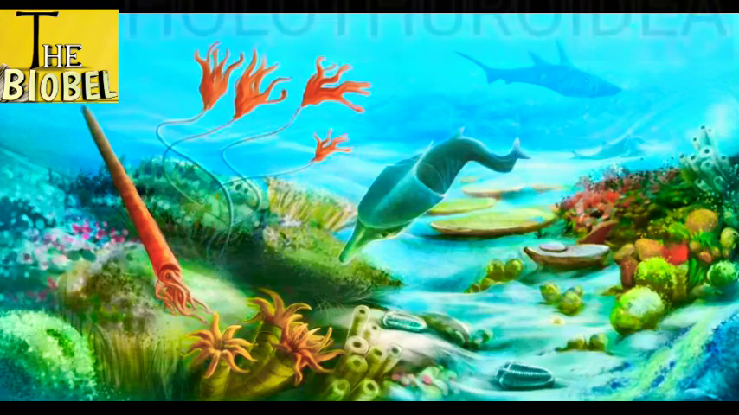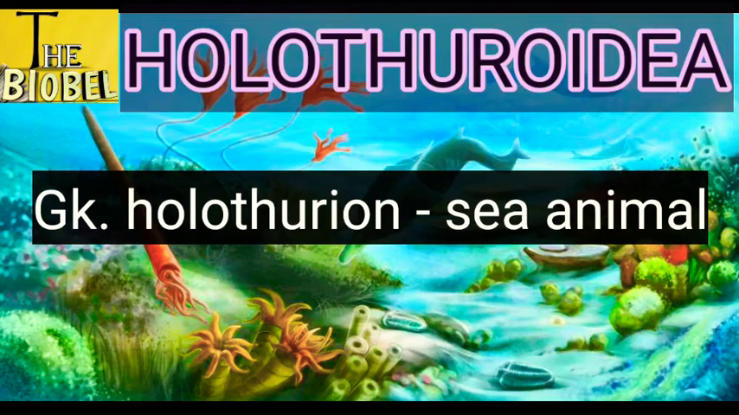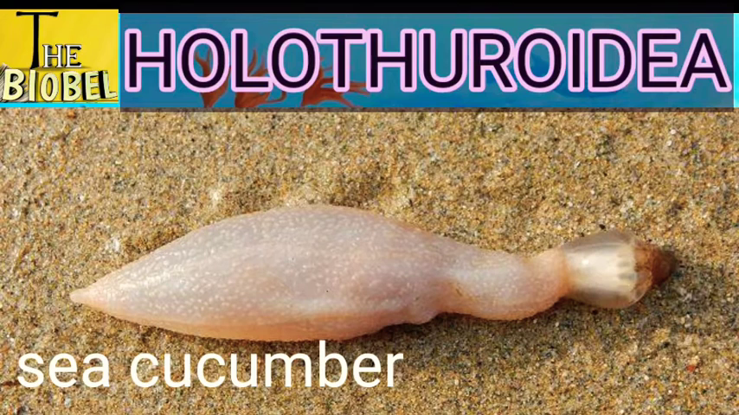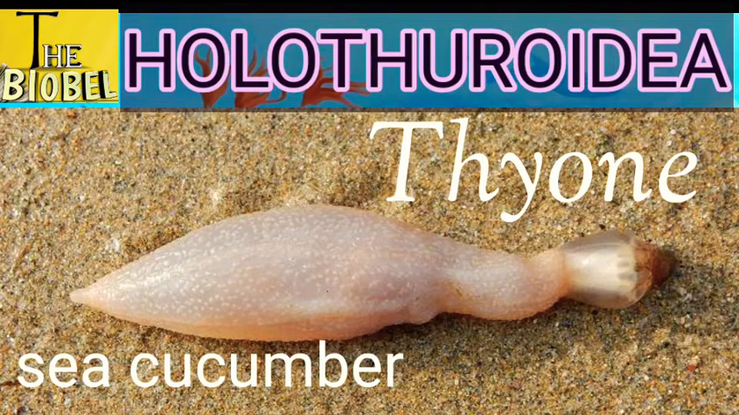Next class is Holothuroideae. The word is derived from the Greek word holothurion, and holothurion means sea animals, and oide means like. So sea animal like, those are categorized under Holothuroideae class. So the example is sea cucumber, and its scientific name is Theon or Cucumaria. It looks like the cucumber shape, so this is called the sea cucumber.